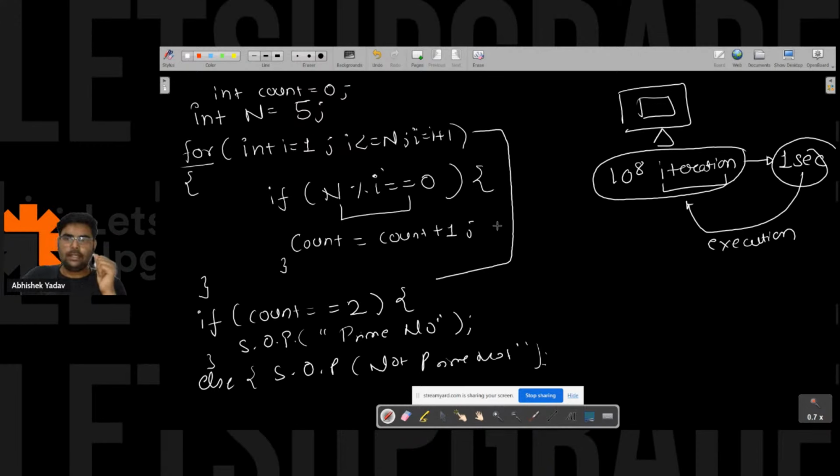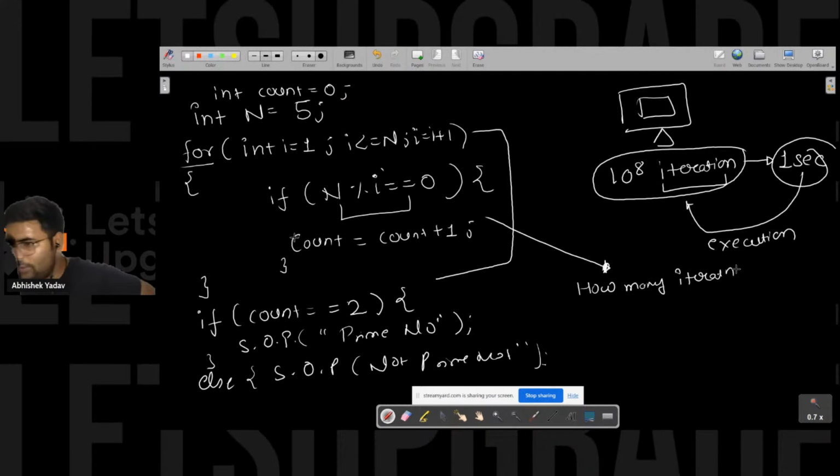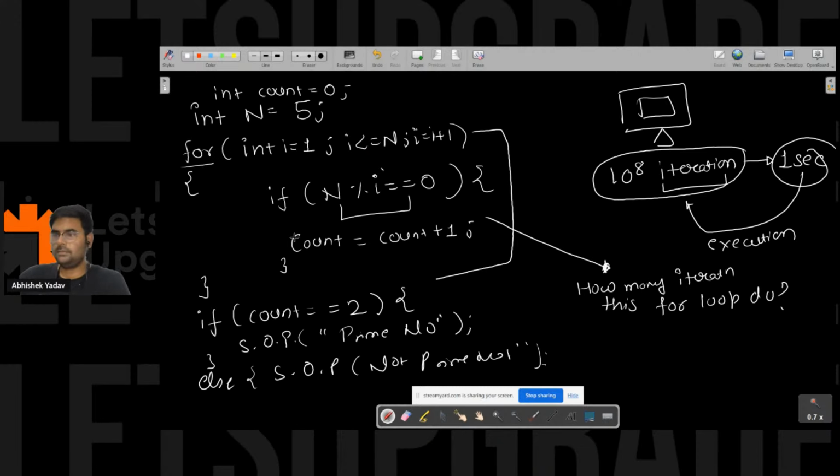So tell me one thing. How many iterations will this for loop do? Please write in the chat. Correct, 5 iterations, and Roshan is saying n iterations.